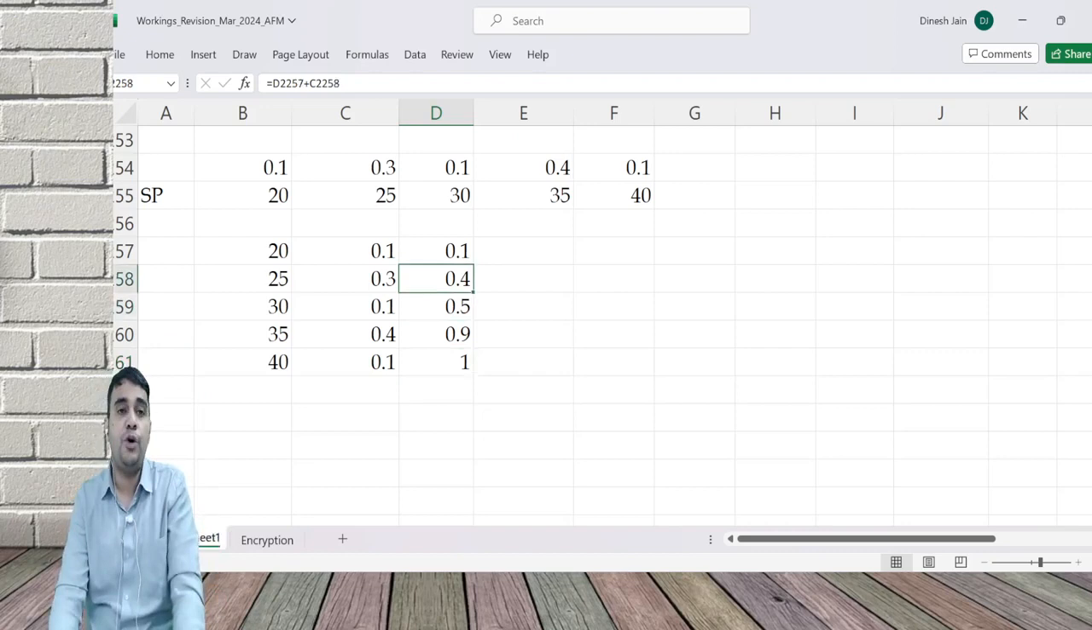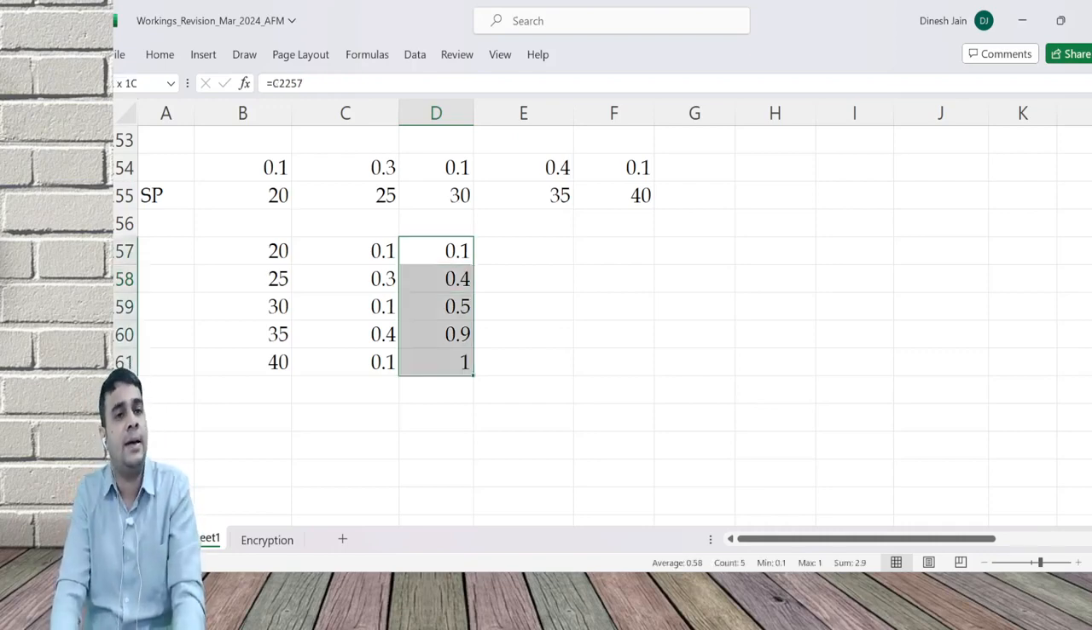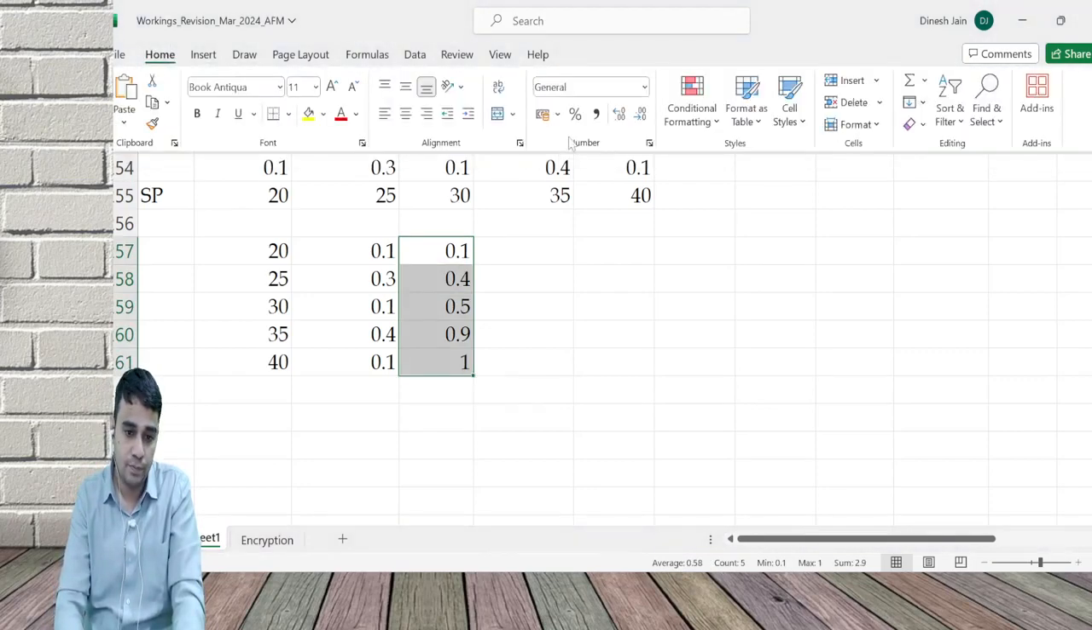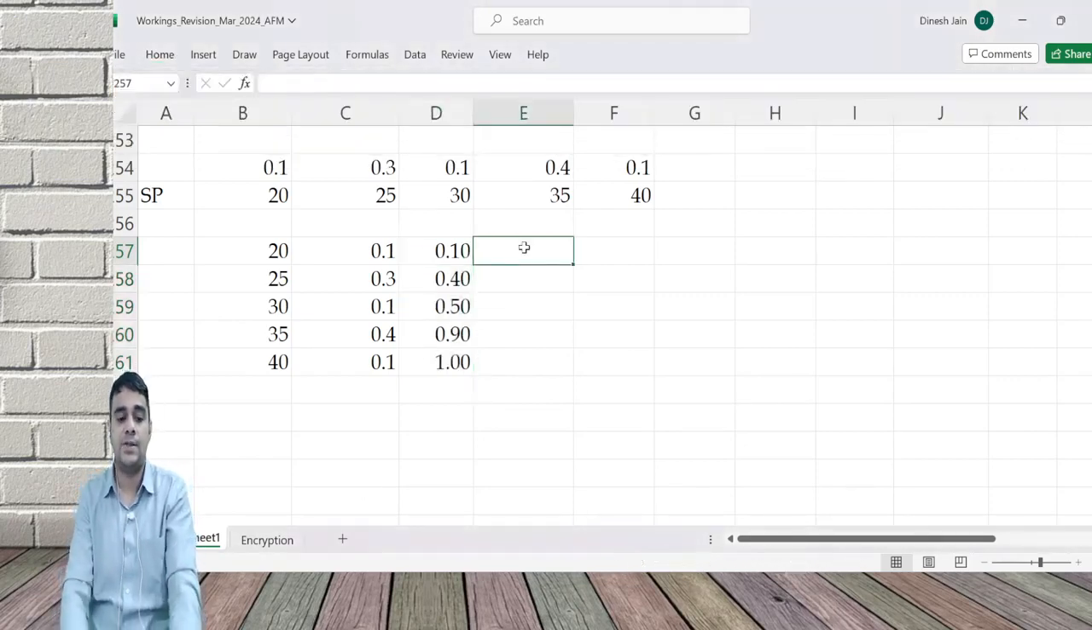Now you need to assign random numbers to this. A random number can be a single digit, double digit, triple digit, or 4 digit. It can be anything. Let's assume I take double digit. For double digit, I want this to be in 2 decimals. So what is the random number? The cumulative values are 0.10, 0.40, 0.50, 0.90 and 1.00.